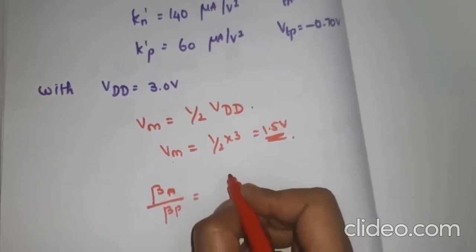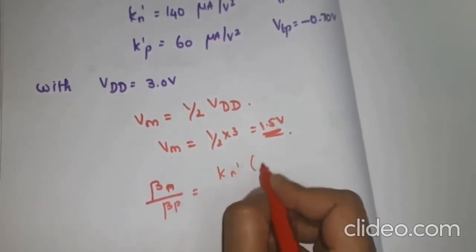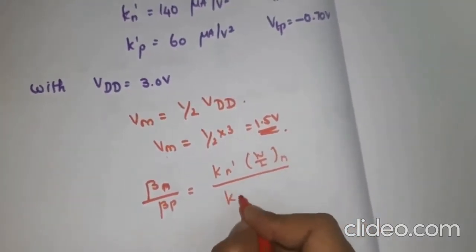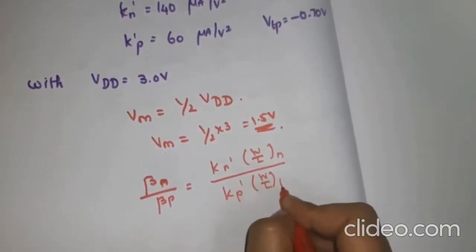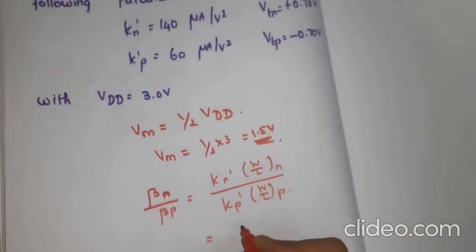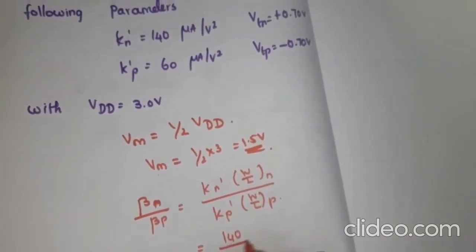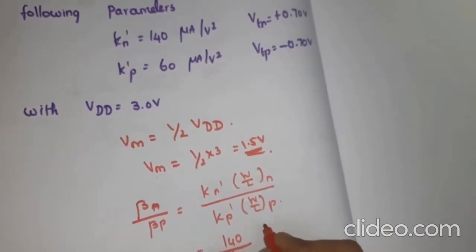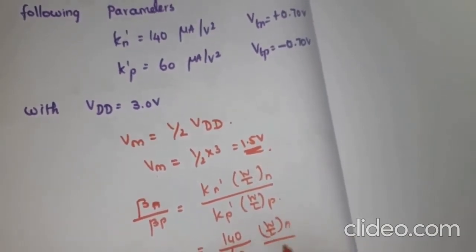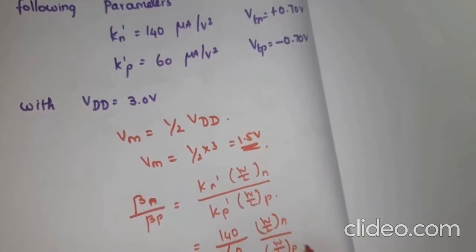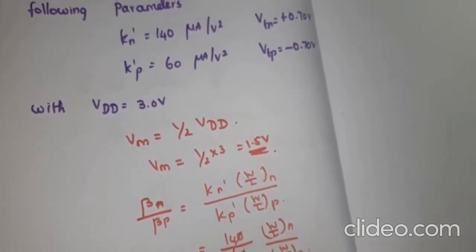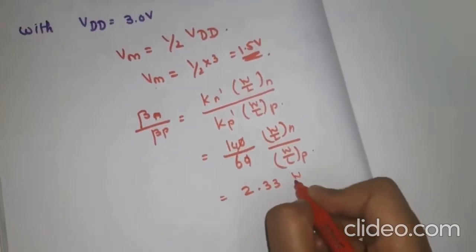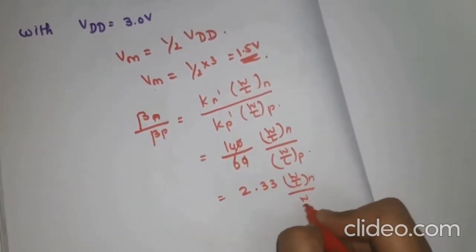For that we know the formula Kn dash W by L N divided by Kp dash W by L P, where Kn is 140 and Kp is 60, into W by L N divided by W by L P. So we will get 2.33 W by L N divided by W by L P.